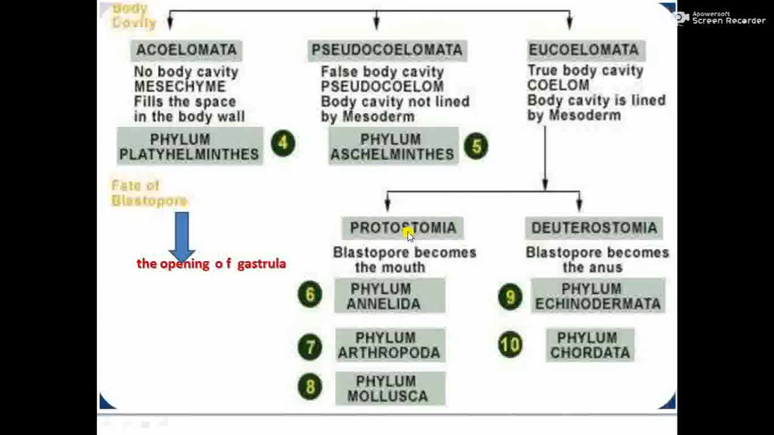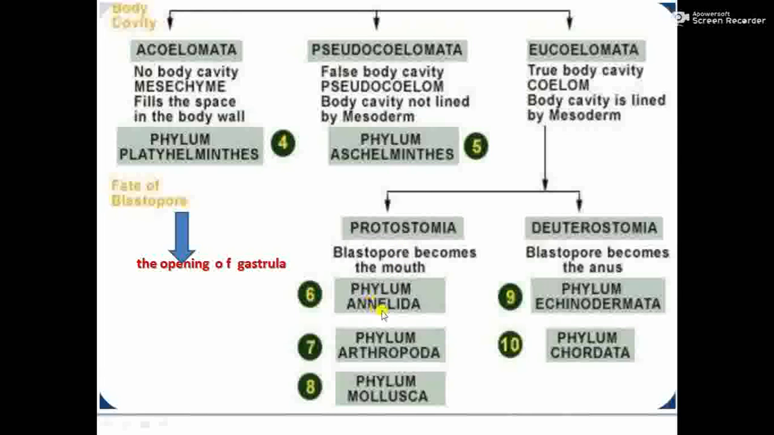Some of the coelomates are classified as protostomia, and some are classified into deuterostomia. Protostomia means the blastopore becomes the mouth. What is the blastopore? The gastrula is an embryonic stage which opens to the outside by an opening called a blastopore. We will learn embryo development in detail in the class 12 syllabus. Here just understand the gastrula is an embryonic stage with an opening towards the exterior, called a blastopore. In some coelomate animals, this blastopore becomes the mouth.